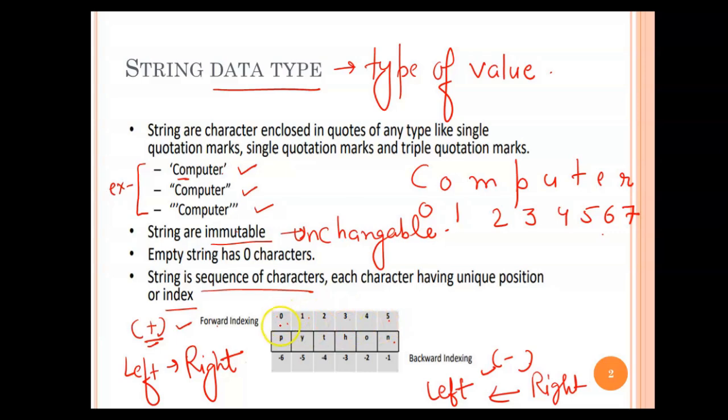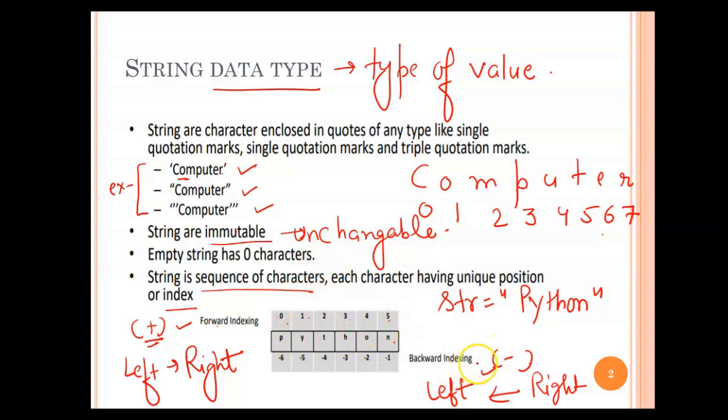Suppose the string str is equal to Python. If you want to access P, what will you write? str[0], then str[1], then str[2]. Like that you can access the individual characters of the complete string. That is forward indexing.